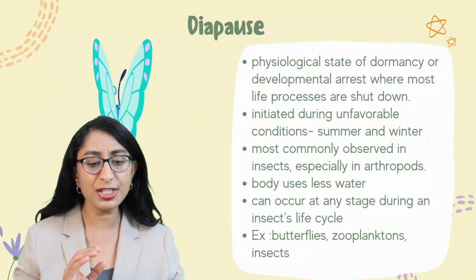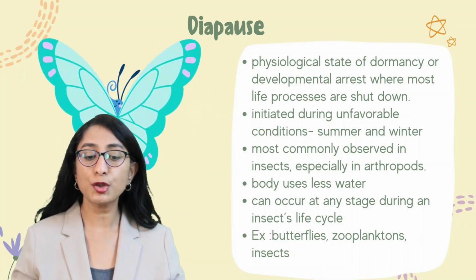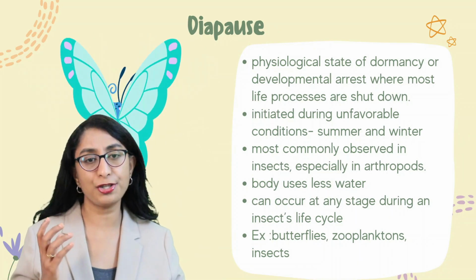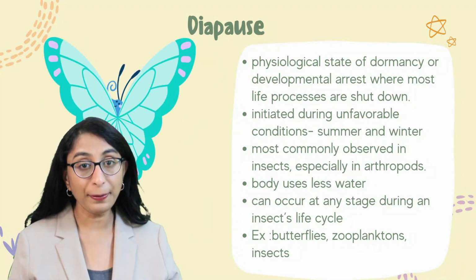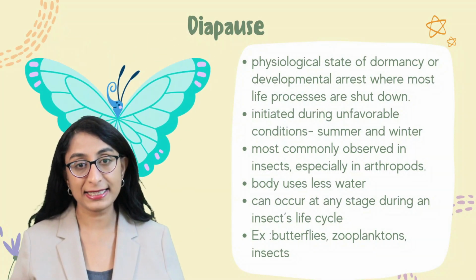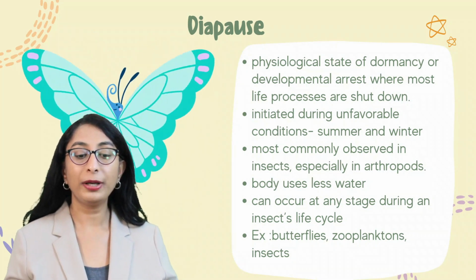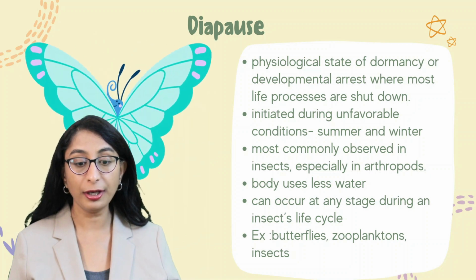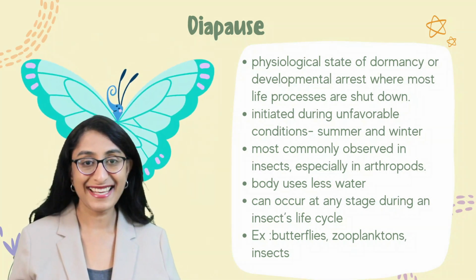And during this stage, there will be very little use of water. Okay, so this can occur at any stage of the insect's life cycle and we can find diapause happening mostly in insects, especially arthropods. For example, we can find it in butterflies, okay, we can also find it in zooplanktons and other insects as well.